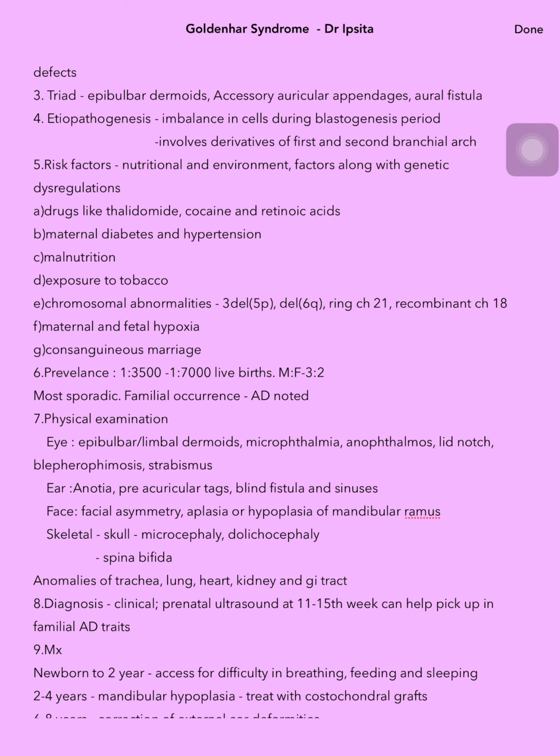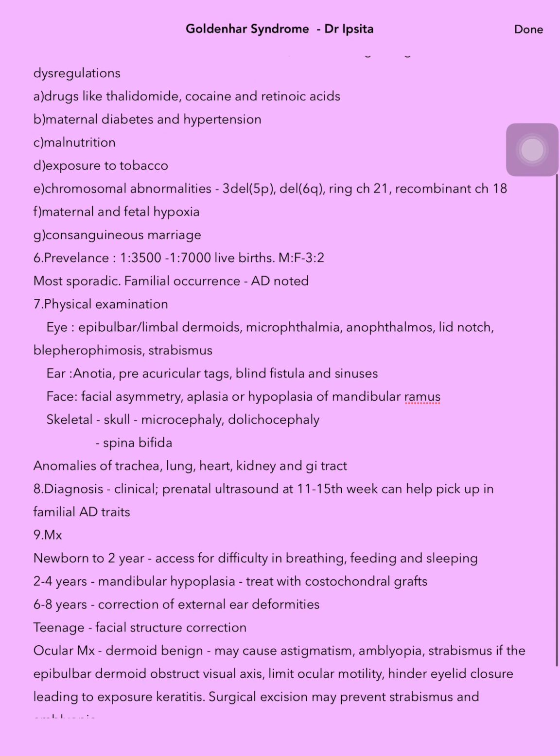5. We need to know the risk factors. So there are nutritional and environmental factors along with genetic dysregulations like drugs like thalidomide, cocaine and retinoic acids, maternal diabetes and hypertension, malnutrition, exposure to tobacco, chromosomal abnormalities like deletion 5p, deletion 6q, ring chromosome 21 and recombinant chromosome 18, maternal and or fetal hypoxia, consanguineous marriages.